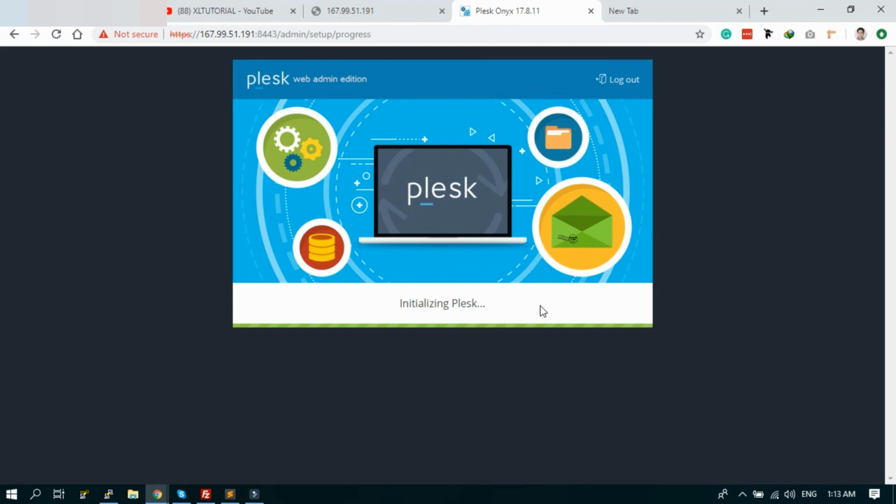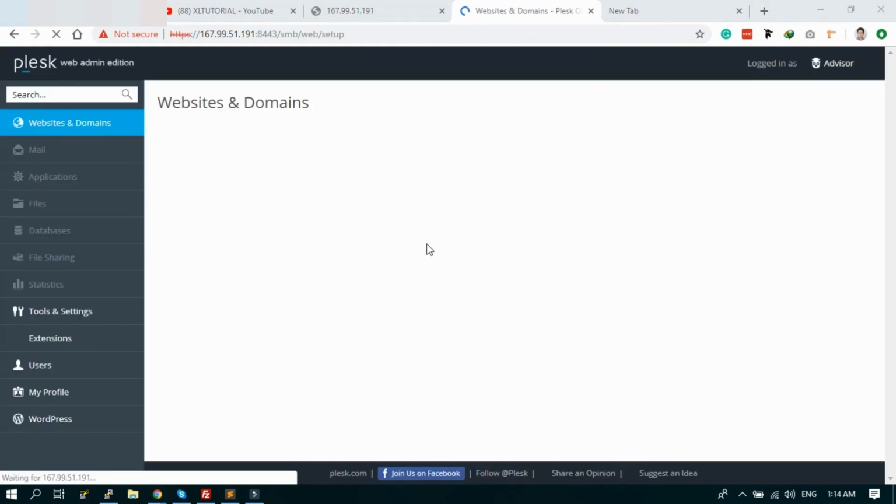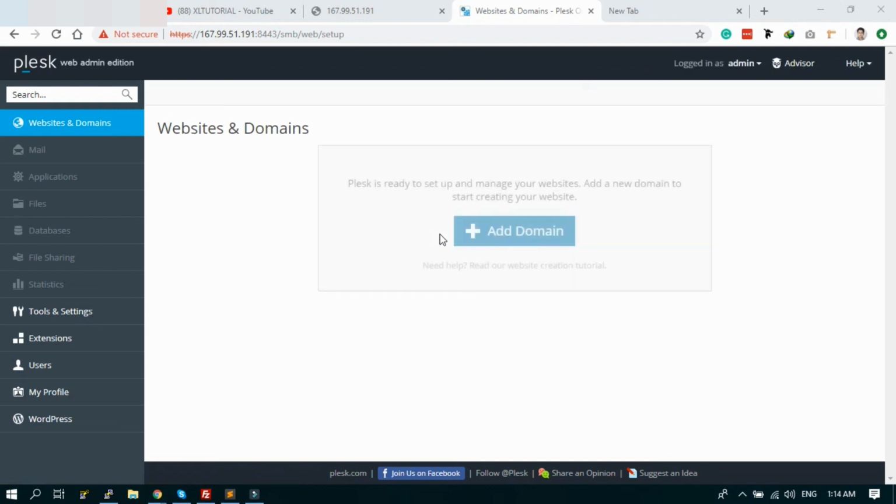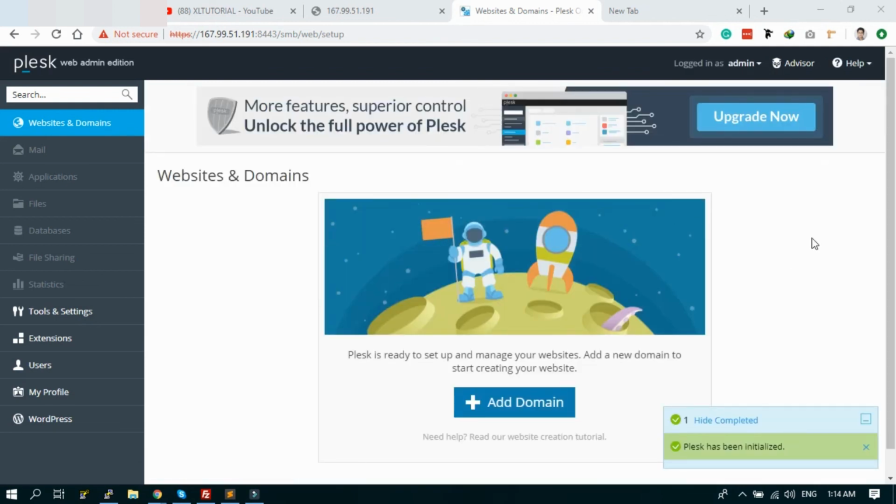Okay, it will take some more time to finalize the setup. Let's wait. Okay, setup is done. It will redirect to the admin panel. Okay, this is the admin panel of Plesk. So our setup is complete. Now you have to add the domain and configure the Plesk security.